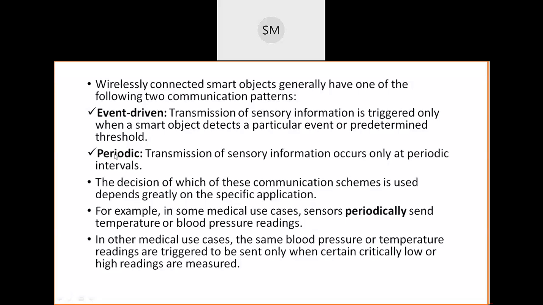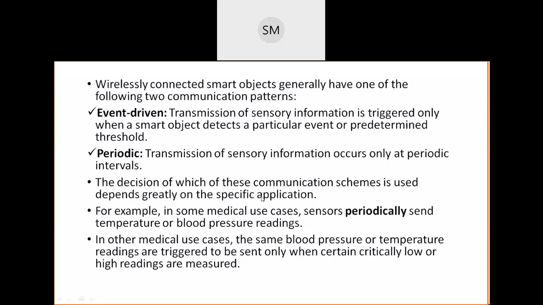Take a medical application as an example. There are critical situations for patients, so instead of event driven, we should communicate periodically.